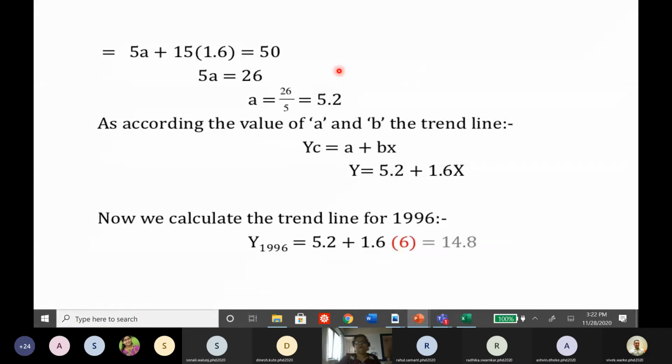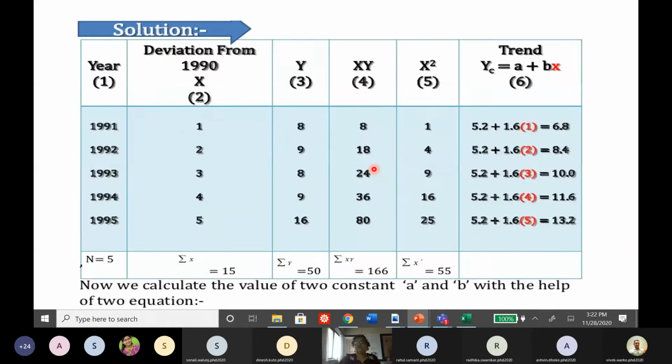These two values are calculated, and then the trend line, this is Yc, it is called a trend line, a plus bx, that is 5.2 plus 1.6x. With the help of 5.2 plus 1.6x, you can go back to the previous table and observe that this is coming out. This is a trend value.